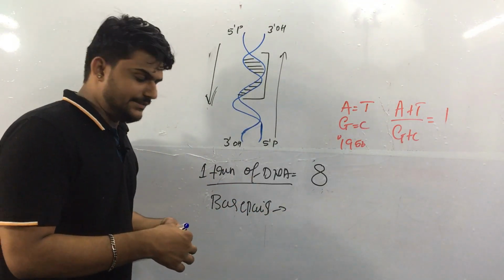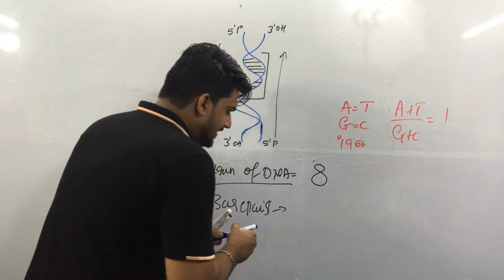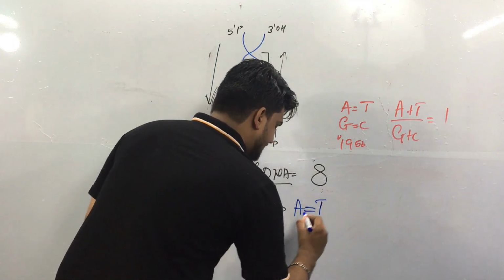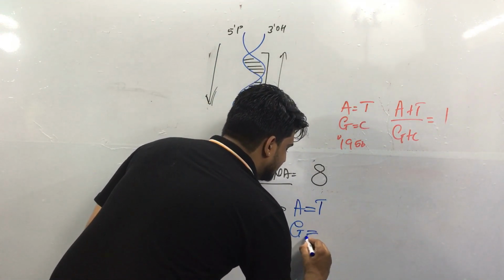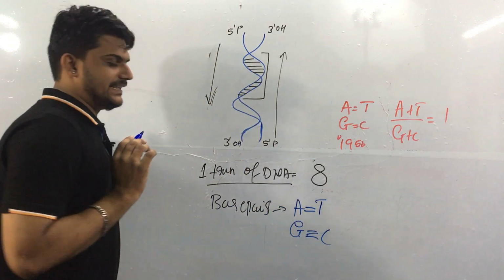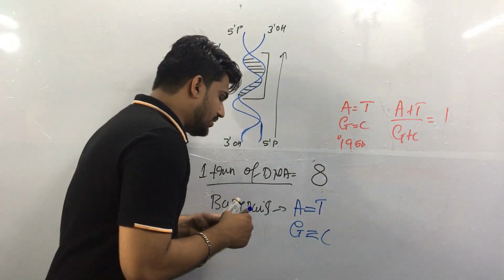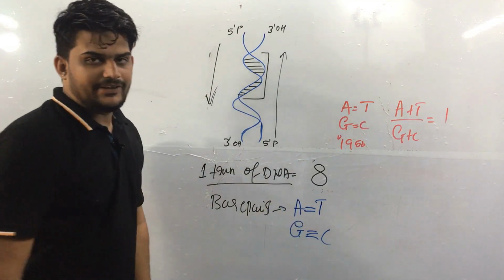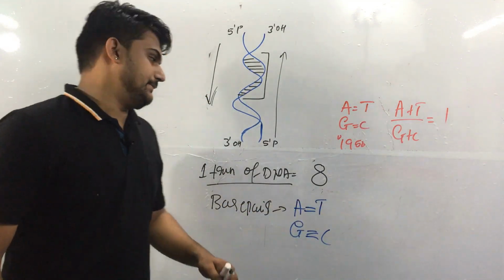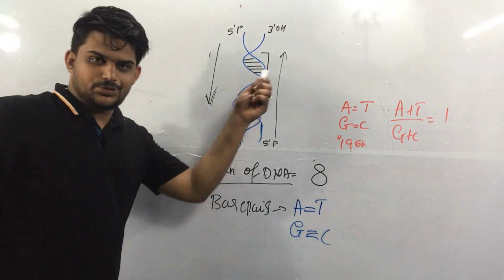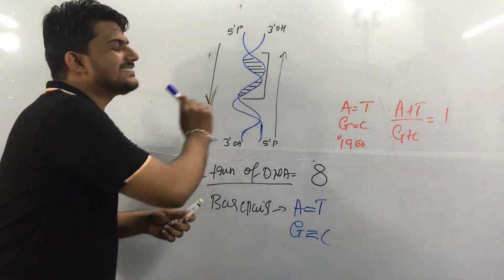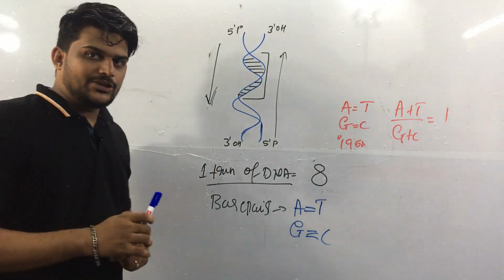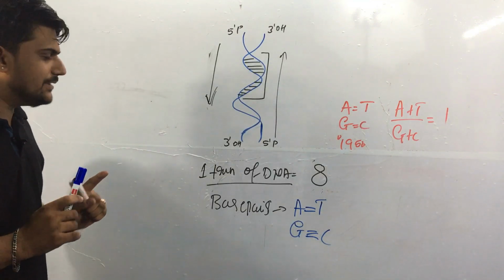Let's see here itself. So adenine forms a double bond of hydrogen with thymine, and guanine forms a triple bond with cytosine. So there will be a triple bond of hydrogen between guanine and cytosine, and a double bond of hydrogen between adenine and thymine. So let's move to here, so that now it forms a staircase, right? So nitrogen bases are now complementary to each other and they have formed a bond between them.